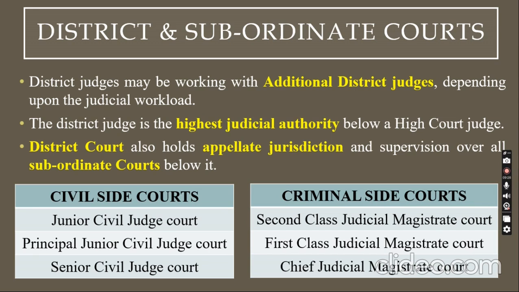So the district judge is the highest judicial authority below a high court judge. If you take the Supreme Court judge, the one who is more powerful next to the Supreme Court judge is the high court judge. Below a high court judge, the district judge becomes the highest judge below a high court. So moving on, the district court also holds appellate jurisdiction, and supervision over all subordinate courts.